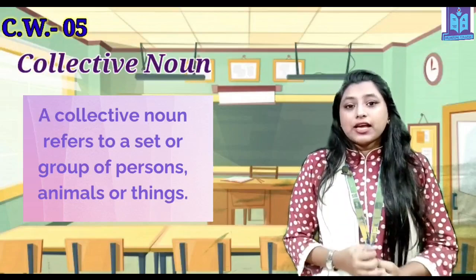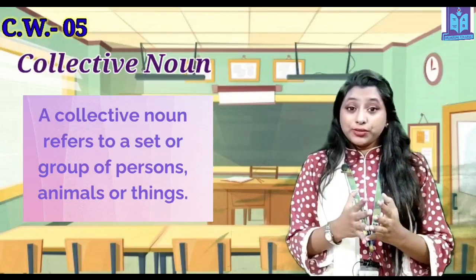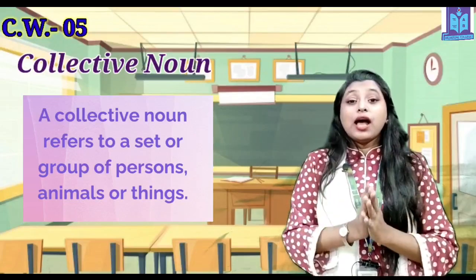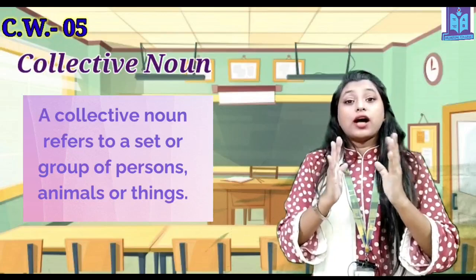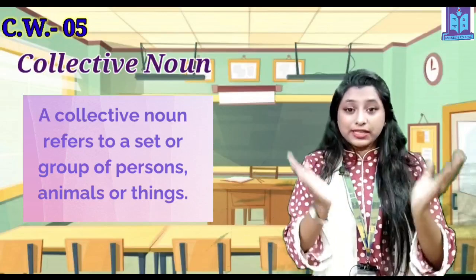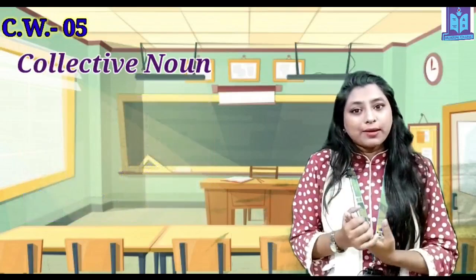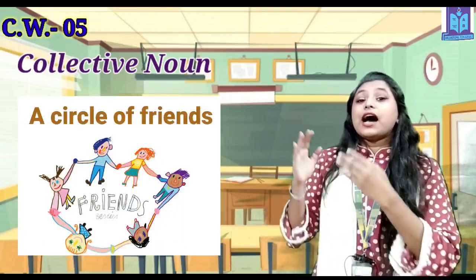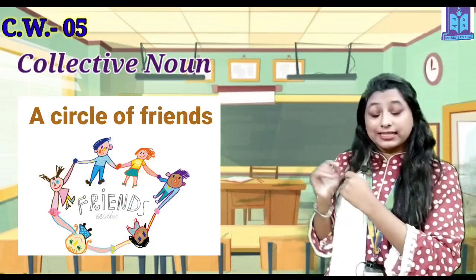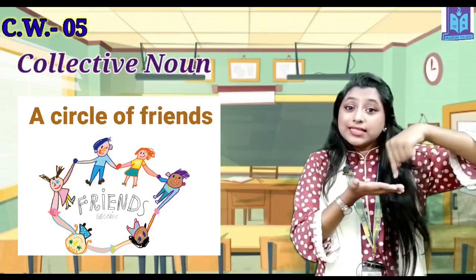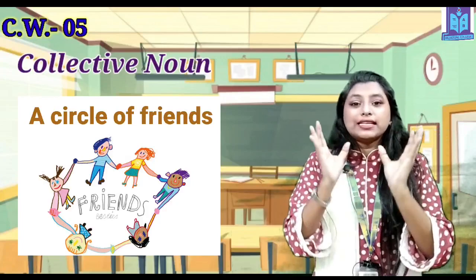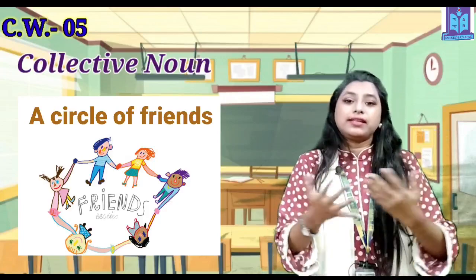Let me tell it again. Collective nouns refer to a set of or a group of things, persons, or animals. Clear? So what are the examples? Like a circle of friends. Here the word circle, that's the collective noun. So we have other examples.